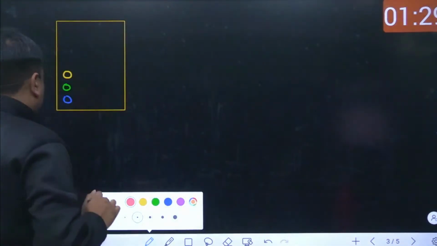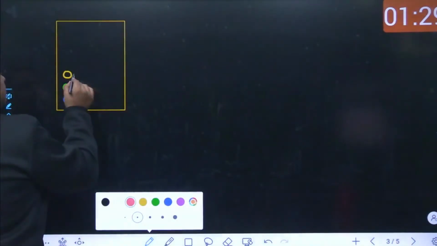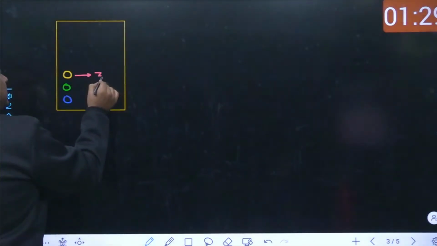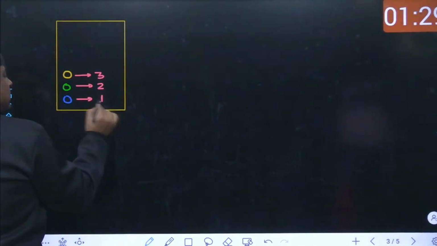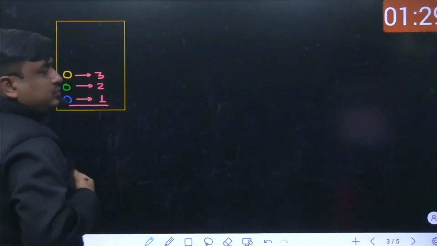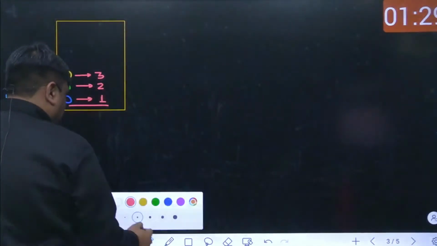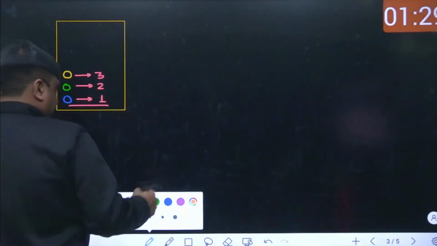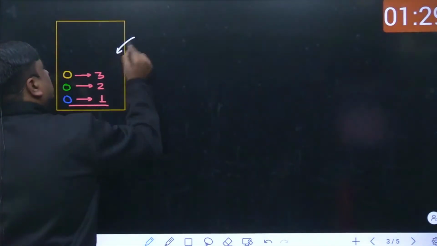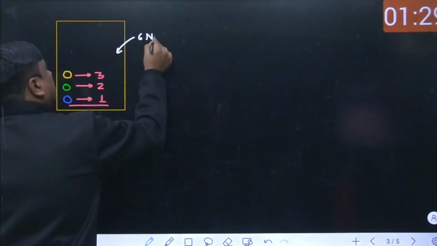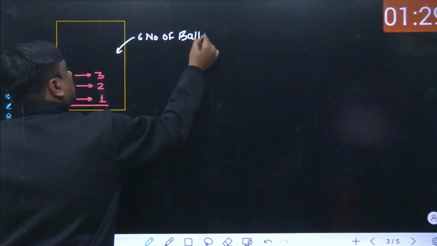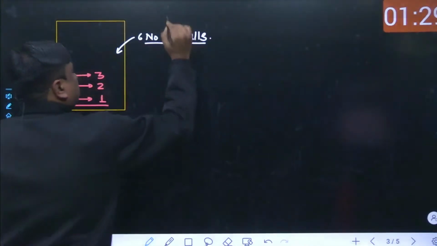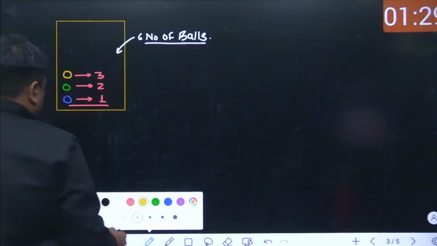Let's take the number of yellow balls as 3, green balls as 2, and blue ball as 1. So the box contains a total of 6 balls. Let me design a few questions.